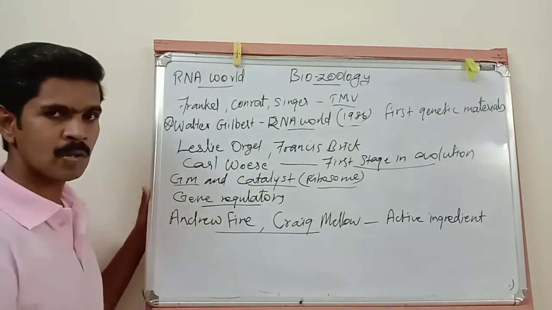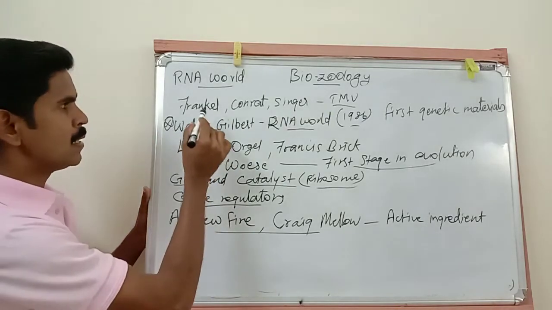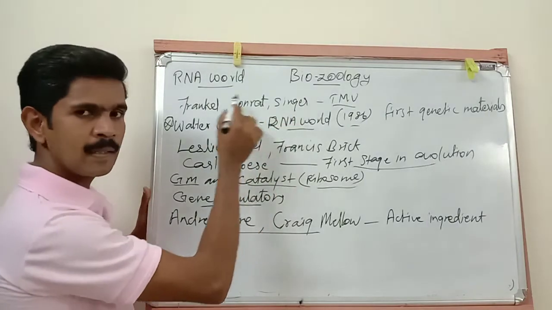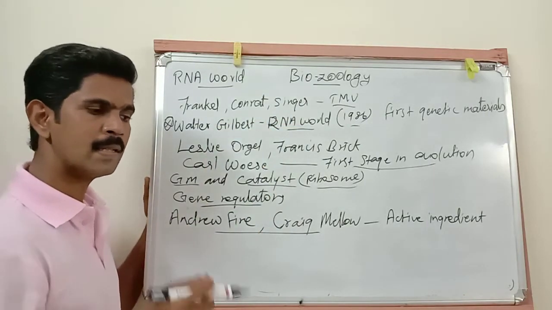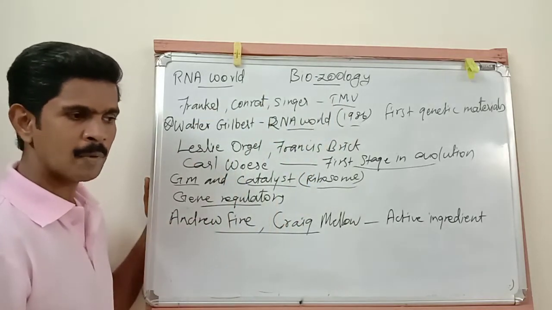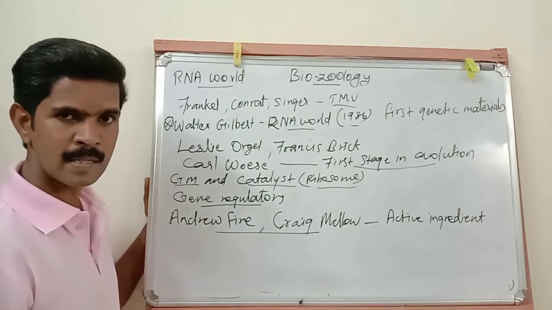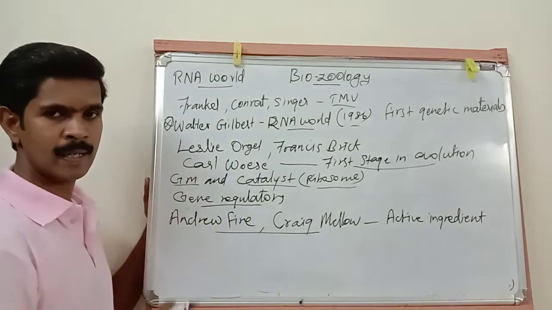This RNA world is one of the very important 5-mark questions. Once again, see: Frankel, Conrad and Singer, these three scientists first discovered that RNA is the genetic material in some organisms like tobacco mosaic virus. And inside the body cells, the RNA plays different varieties of roles. The number of RNA is 10 times more than the DNA. That is the first point.